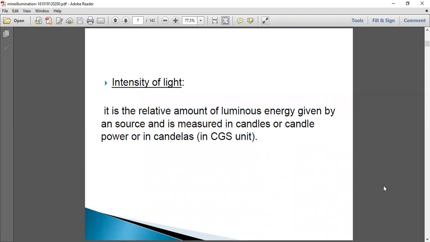Intensity of light. It is the relative amount of luminous energy given by a source and is measured in candles, or candle power, or in candelas. Candela is a CGS unit.